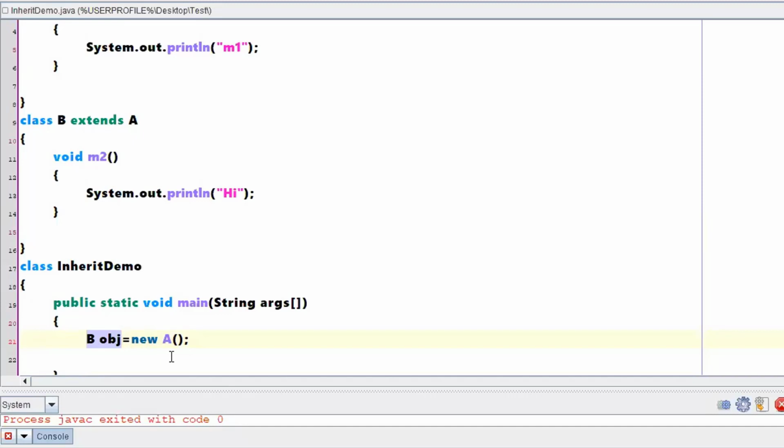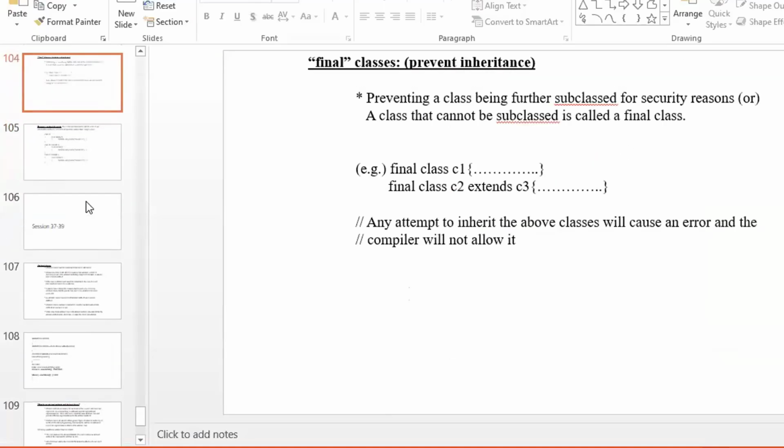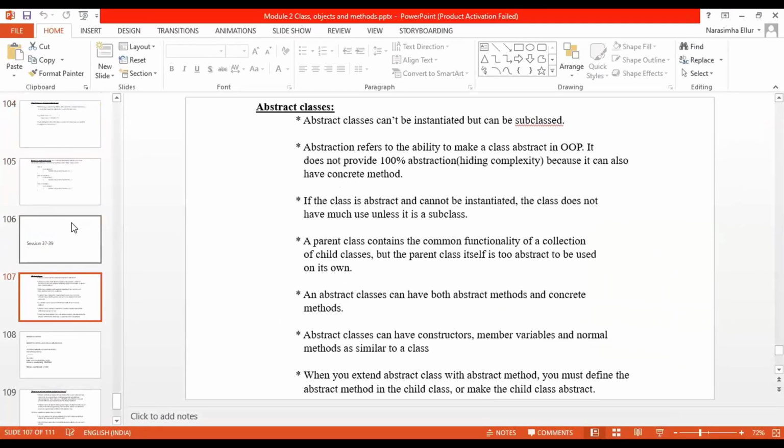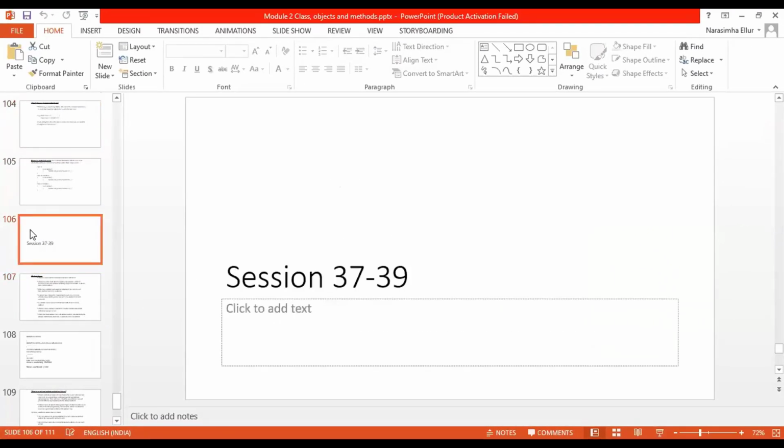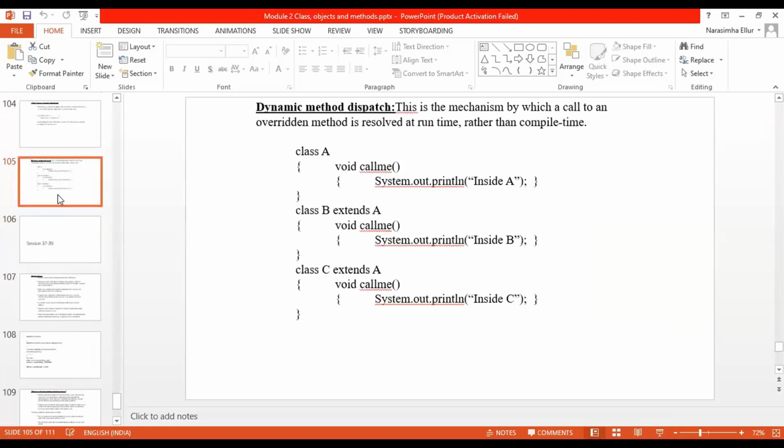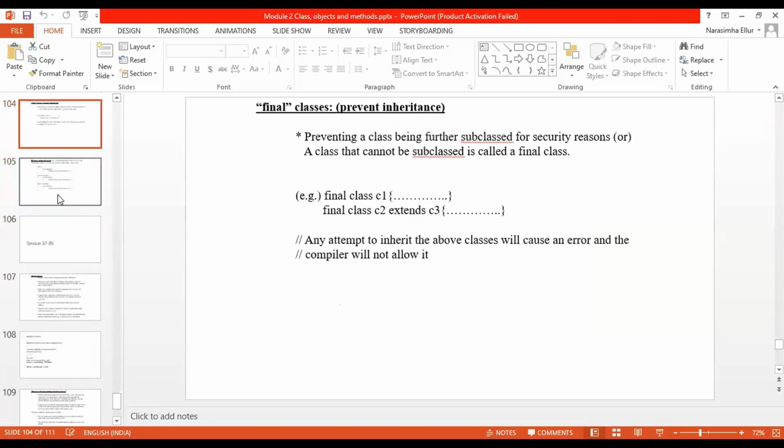Now, a small assignment for you today. From the slides, till abstract classes, that is till slide number 105, leaving out dynamic method dispatch, till slide number 104, right? You have to go through all the topics from the starting of inheritance till slide number 105. If you have any questions, make a note of those questions.